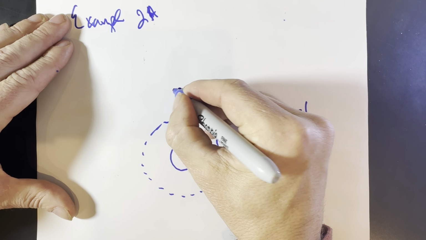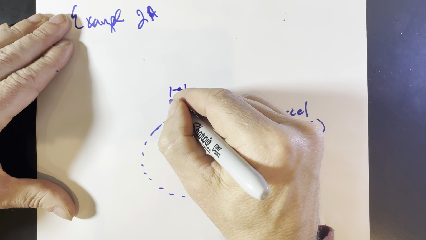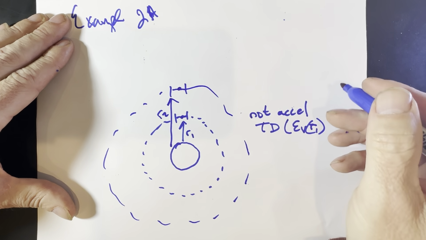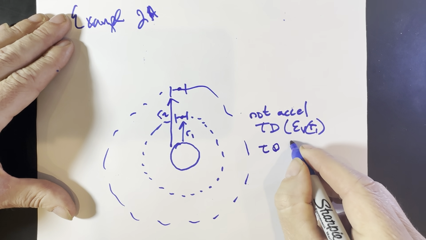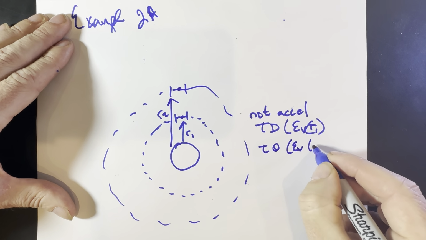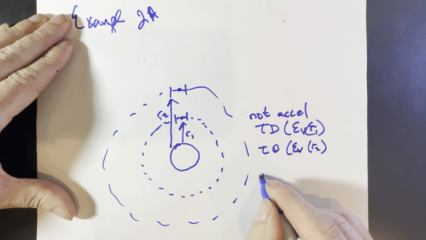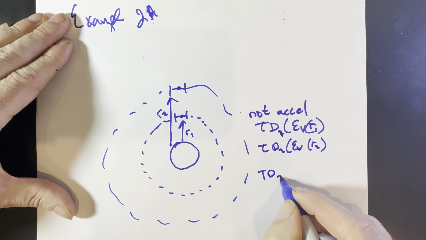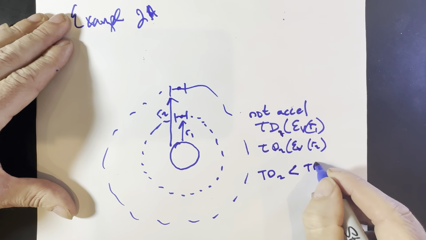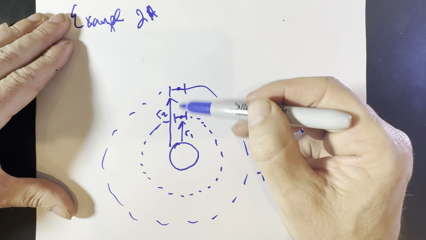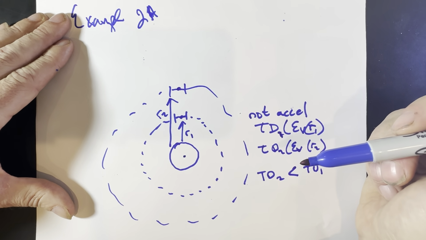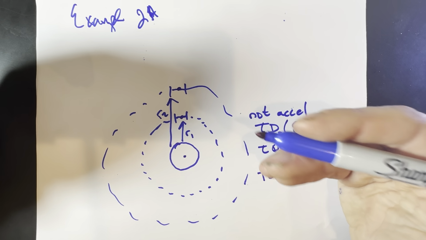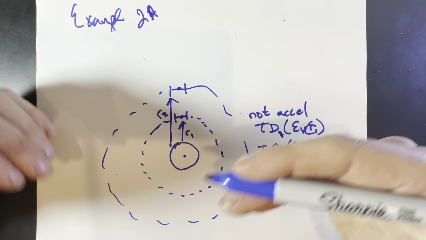Now, a second satellite at a higher radius, R2, is also not accelerating, but it will experience a different time dilation, which is a function of the escape velocity of R2. And obviously, the time dilation for 2 is less than the time dilation of 1 because the escape velocity is less the further away you are from the center of the Earth. So this is an example of an object in free fall experiencing time dilation, no acceleration.